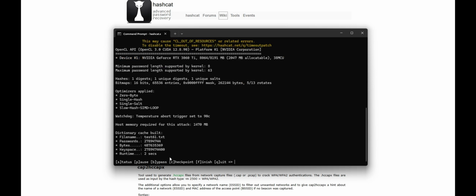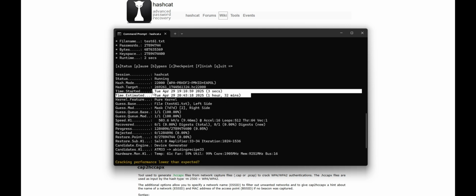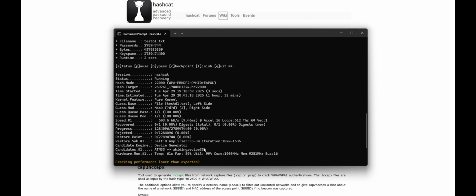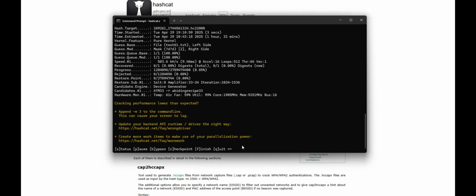So after it compiles, I'll press S, and there we go. We got our hash type, we got how long it'll take, and there it is. So pretty crazy how fast it is, considering the last one we did in the other video took about 4 minutes, and it was cracked with the 2 digits, and it was almost 20 characters. So yeah, crazy.